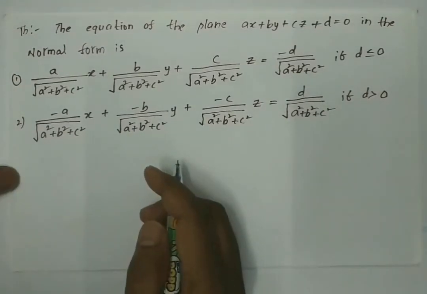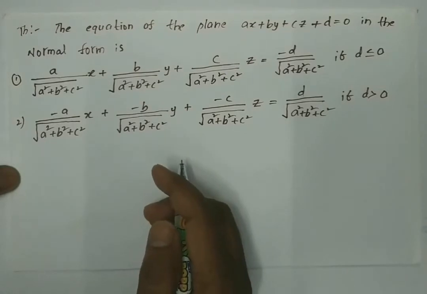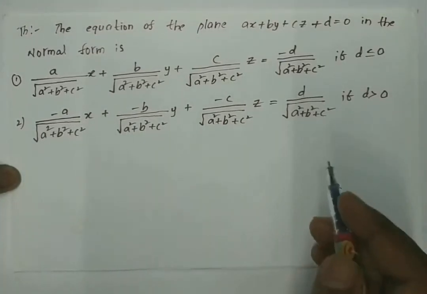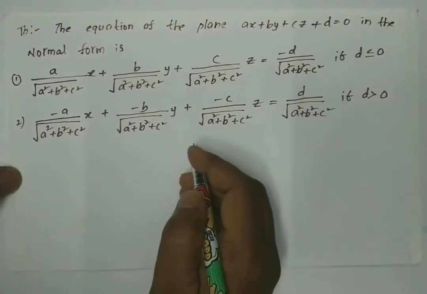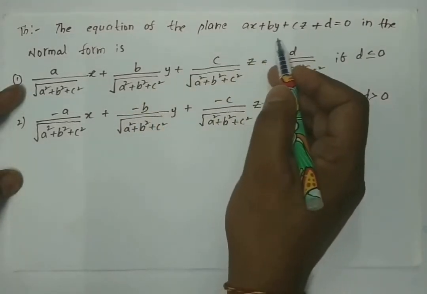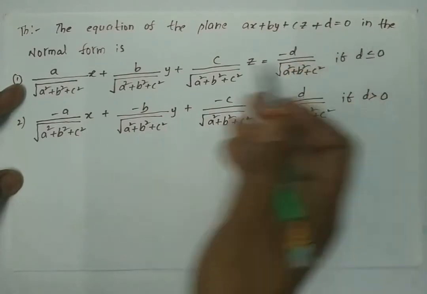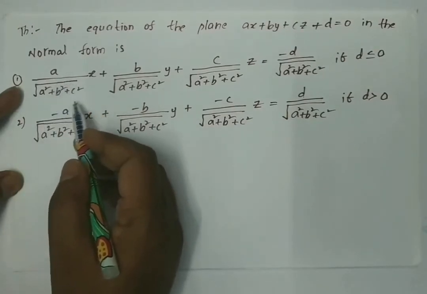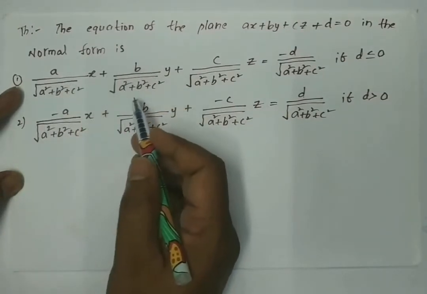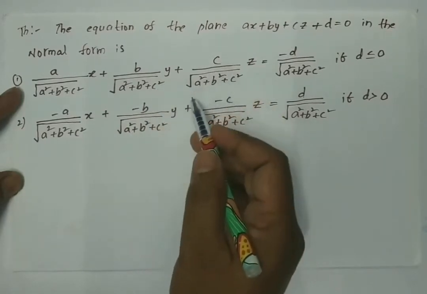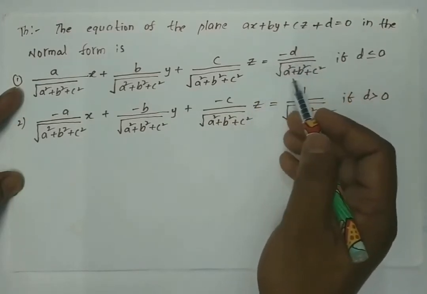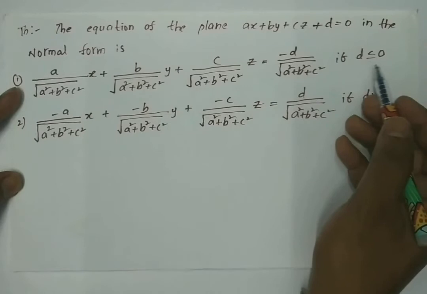Now let us see how to convert the equation of a plane into normal form. The equation of the plane ax + by + cz + d = 0 in the normal form is given by, first: a/√(a²+b²+c²) x + b/√(a²+b²+c²) y + c/√(a²+b²+c²) z = −d/√(a²+b²+c²) if d ≤ 0.